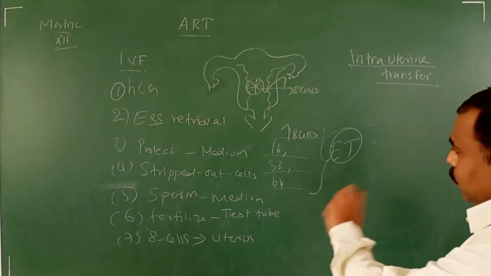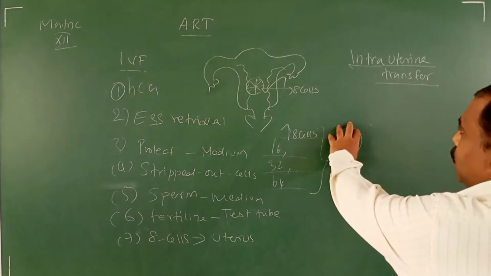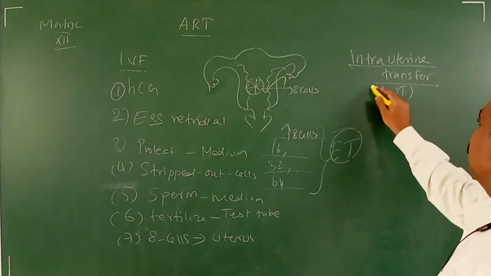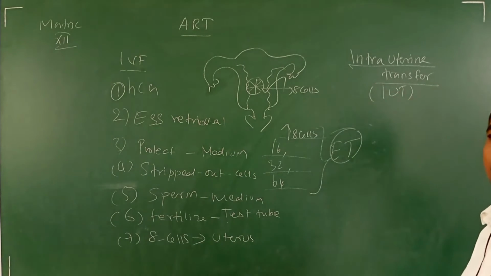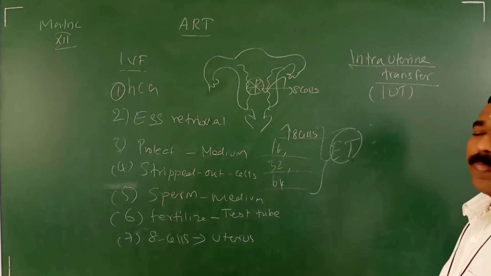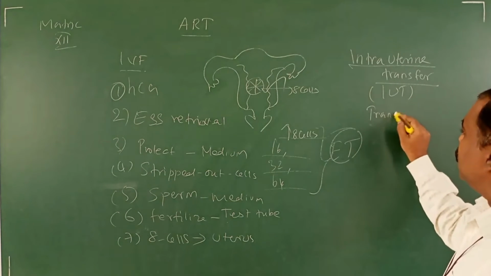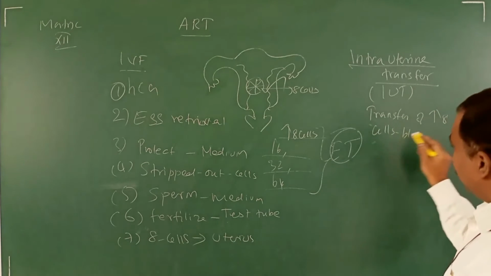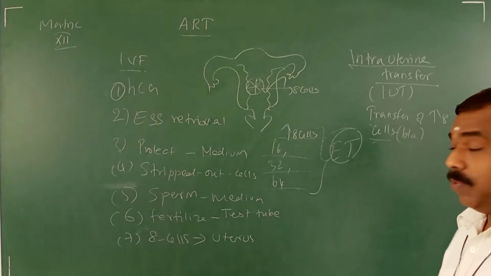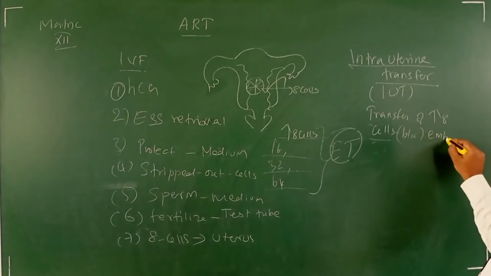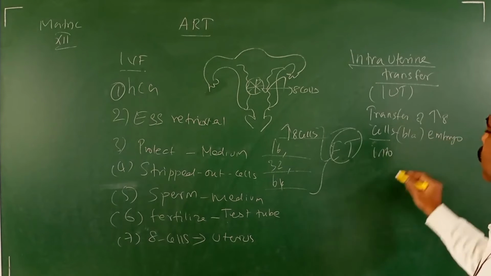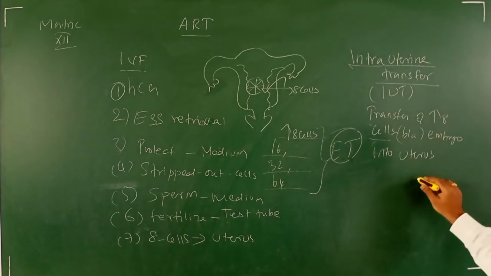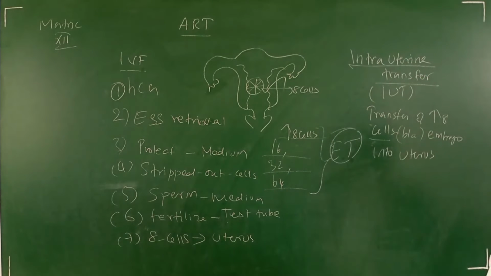In your book, the same definition given for ET is given for IUT, intrauterine transfer. So what is the definition according to your textbook? Transfer of more than 8 cell or blastomeres, more than 8 celled embryo, into the uterus is called intrauterine transfer. For ET also, the same definition.